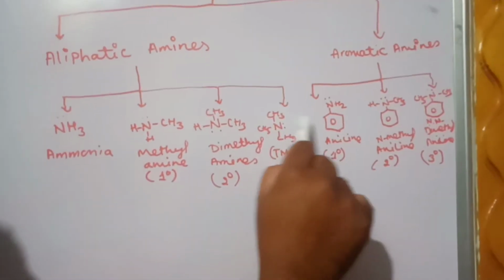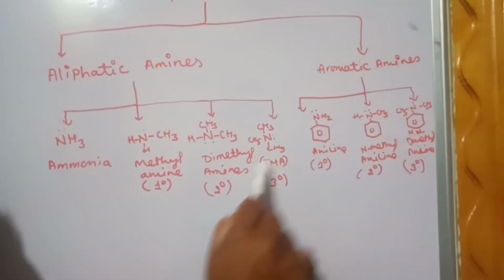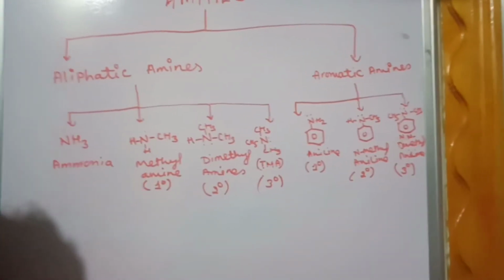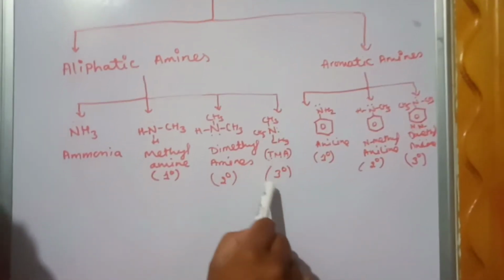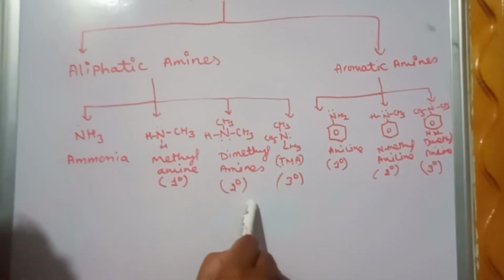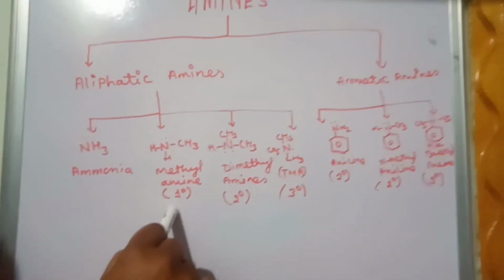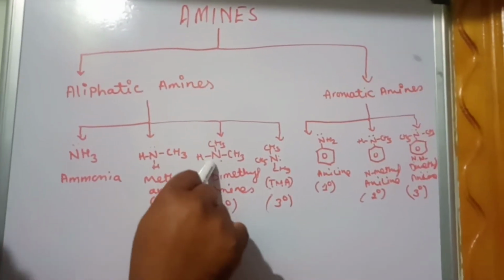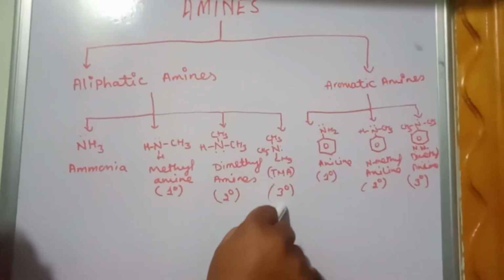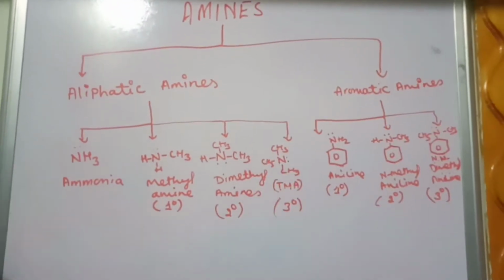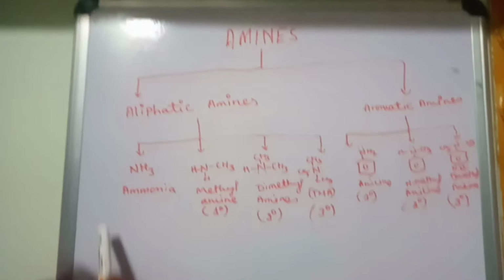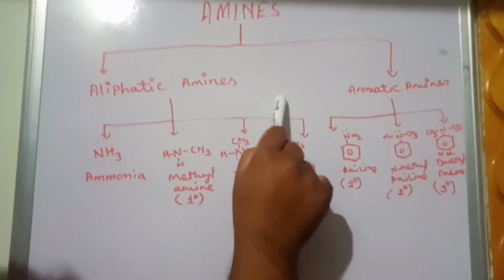We determine it based upon the hydrogens attached on the nitrogen. We find whether it is a primary amine, secondary amine or tertiary amine. Primary amine means you will have two hydrogens. Secondary amine means you have one hydrogen. Tertiary amine means you will have no hydrogens. So no hydrogens means they are called tertiary amines. This is related to aliphatic amines.